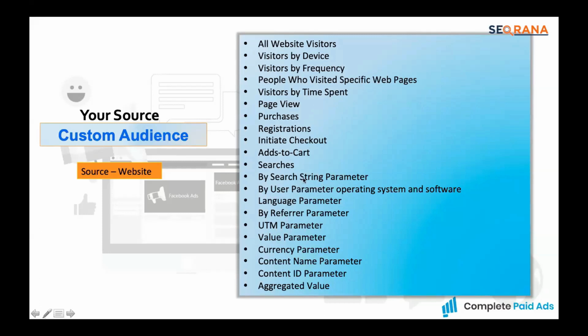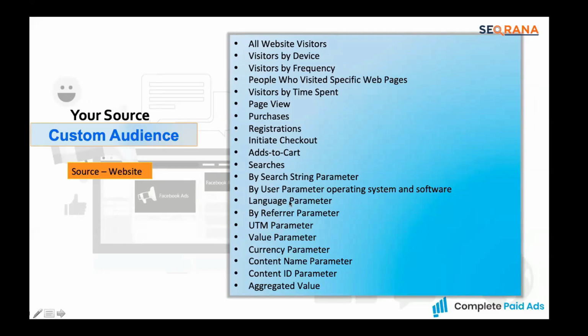This is very important. A lot of people do not know how to make it. By user parameter, operating system, software. Language parameter, by referrer parameter, UTM parameter, value parameter, currency parameter, content name parameter, content ID parameter, aggregated value. So I'll just show you how to create this custom audience, because it will be better as well.